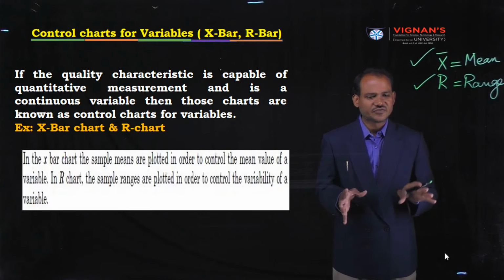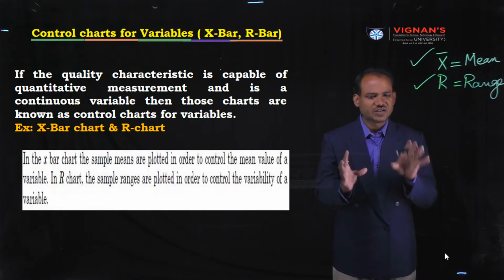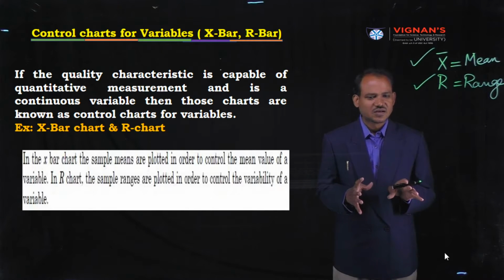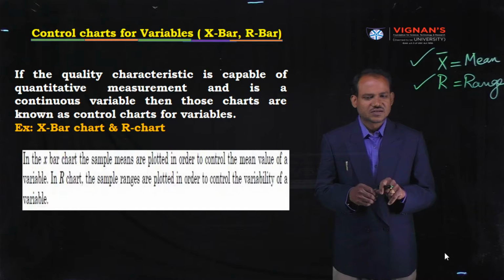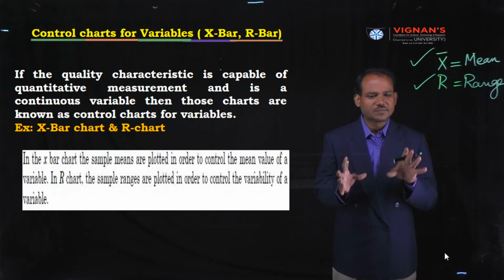Consider the case of mechanical shafts. A shaft is one of the components used in automobiles or every vehicle. In the case of a shaft, the dimension, the diameter, is very important.